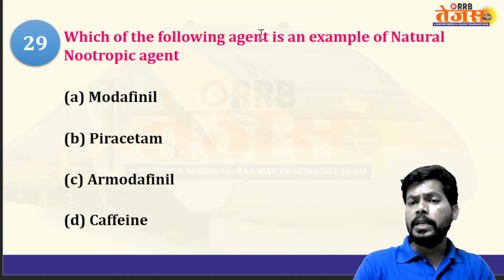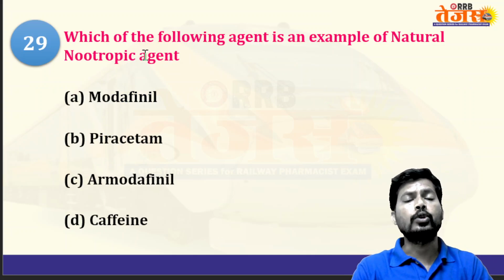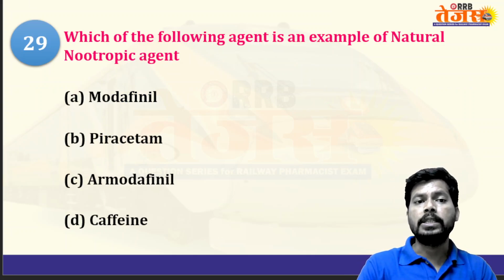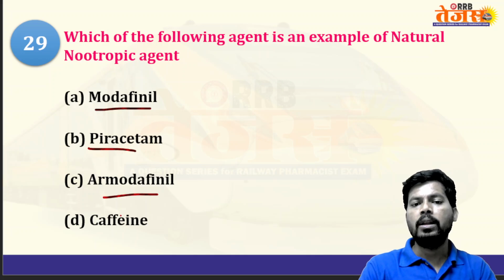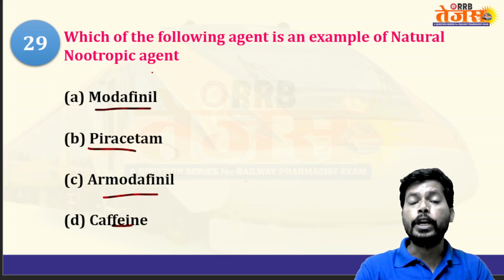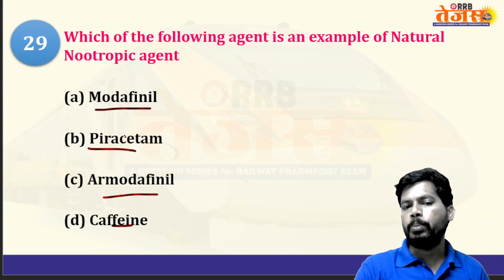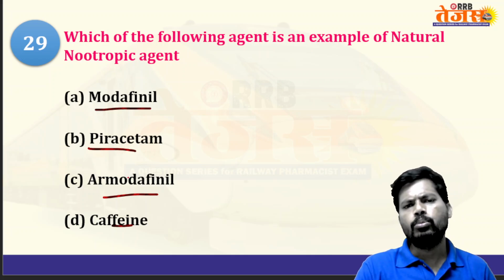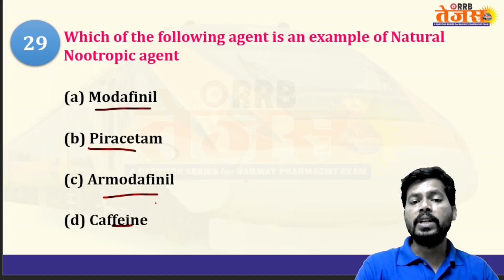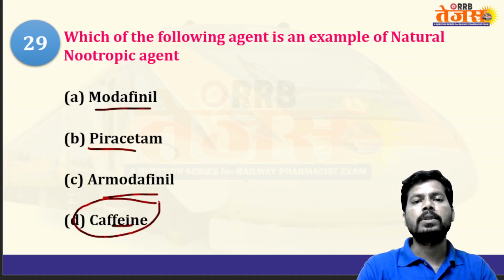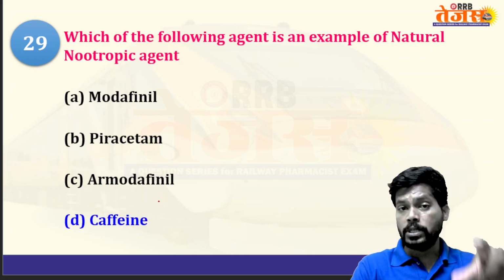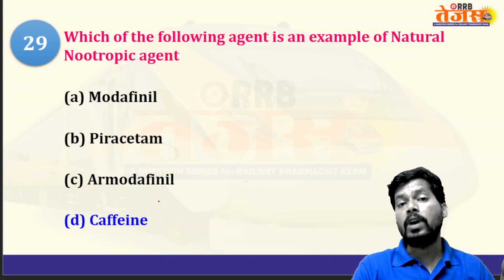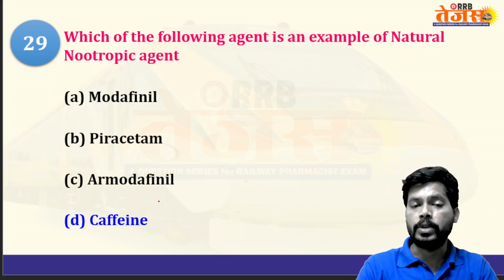Which of the following agents is an example of a natural nootropic agent? Modafinil, piracetam, armodafinil, caffeine. Modafinil, piracetam, armodafinil are all mostly synthetic, maybe semi-synthetic. But caffeine is natural, from coffee leaves, and it is a CNS stimulant. It stimulates the central nervous system by blocking adenosine receptors in the CNS or by inhibiting the phosphodiesterase enzyme.